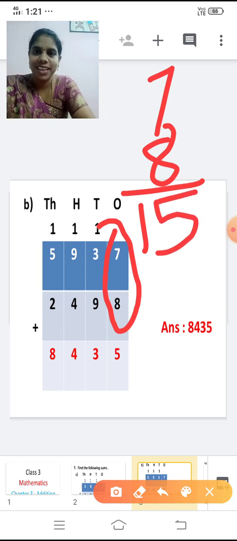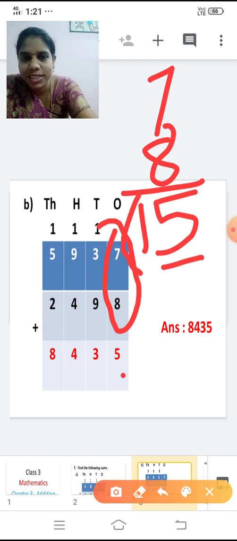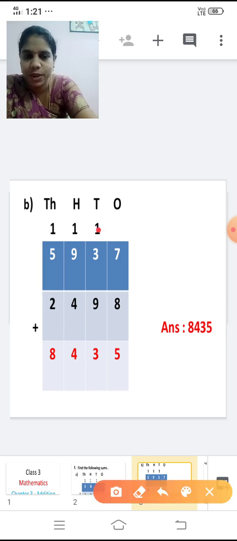So this is a two-digit number, right? So write 5 in the ones place, and this 1 is carried over to the next place. What is the next place? Tens place. See, I have carried over that 1 to the next place. This is the carry over.